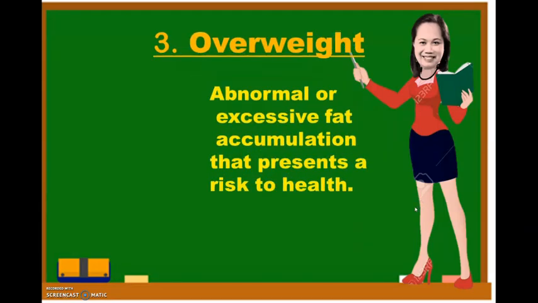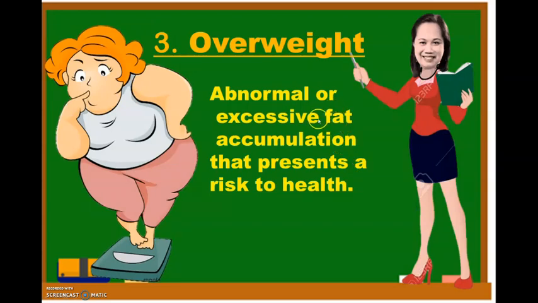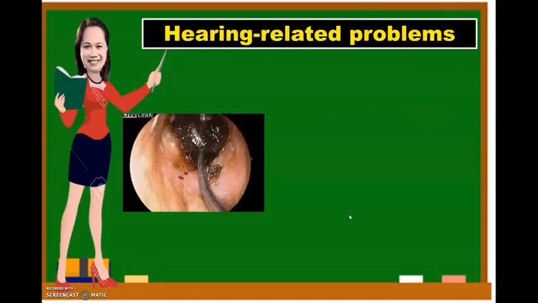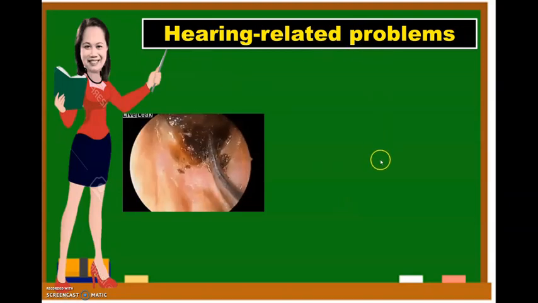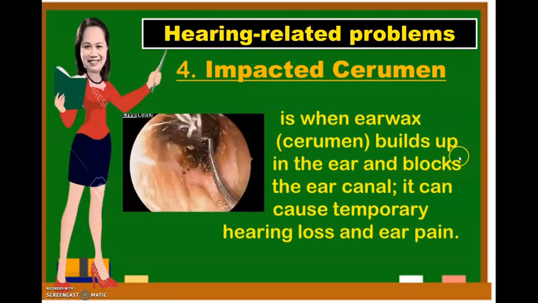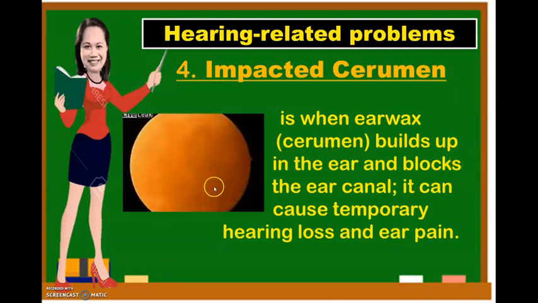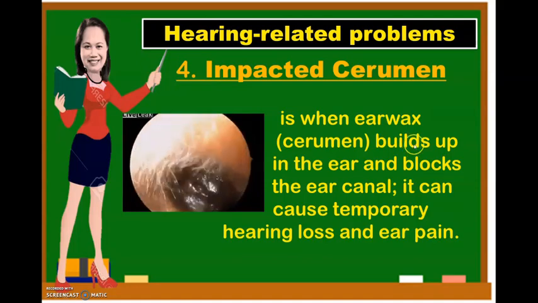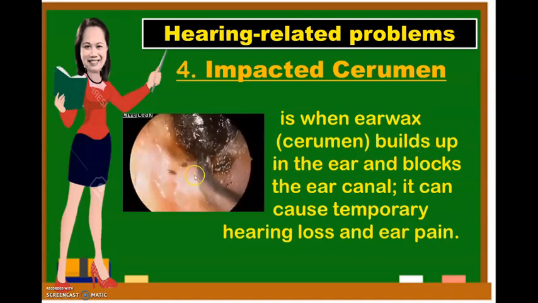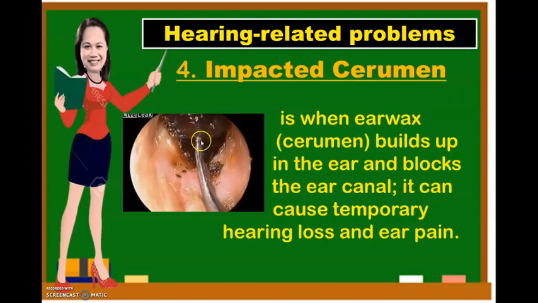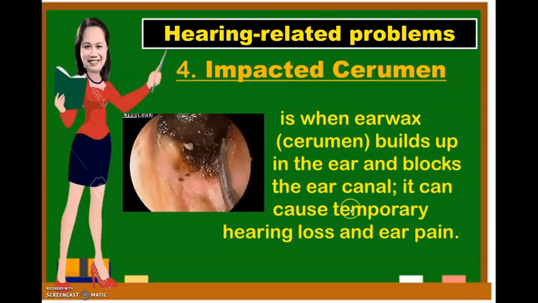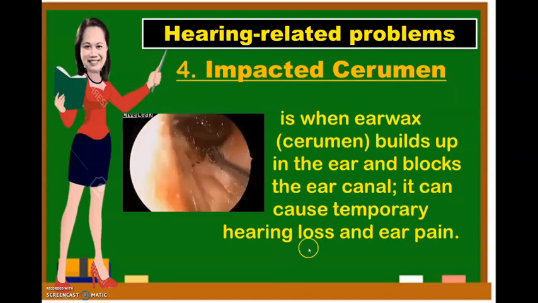Okay, let's go to number 3, the overweight. This is the abnormal or excessive fat accumulated that presents as risk to health. Next is the hearing-related problems. The first is the impacted cerumen. This is when earwax cerumen, like this is the earwax cerumen, build up in the ear and block the ear canal. This is the cerumen. It can cause temporary hearing loss and ear pain.